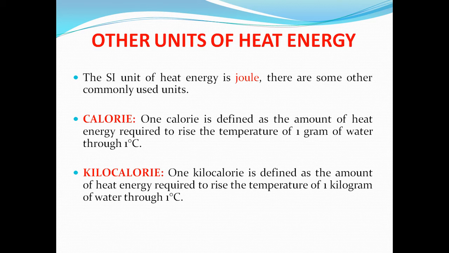And for kilocalorie, the substance we have taken here is 1 kilogram of water through 1 degree Celsius. The temperature is the same 1 degree Celsius. Only the quantity of the substance has changed: here 1 gram and there 1 kilogram. This is the difference between calorie and kilocalorie.